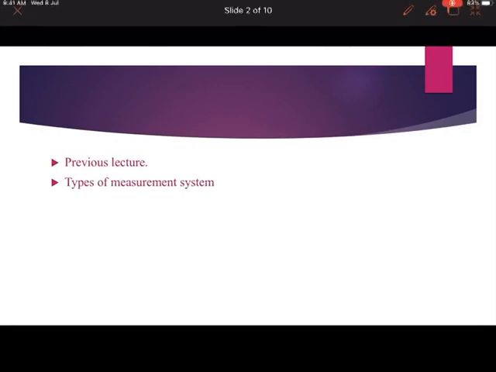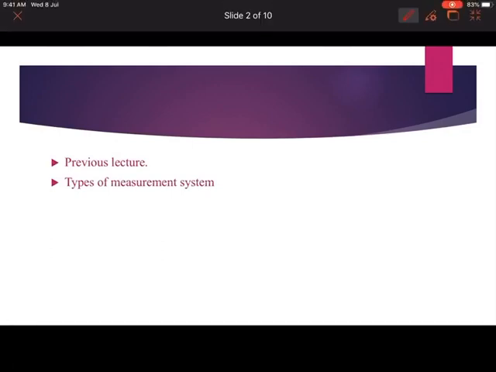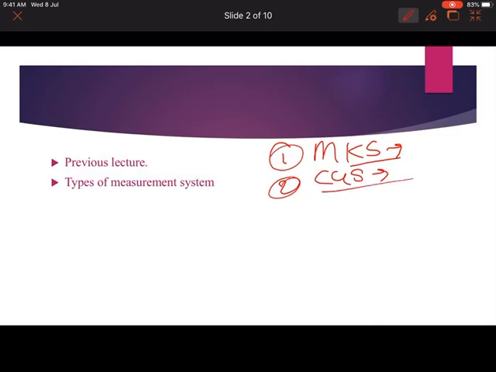Let's write it down. The first one was MKS, that is meter kilogram second. Second was CGS, meaning centimeter gram second, and third is FPS, that is foot pound second. It is also called the British unit. Then the fourth and important one is the SI unit, the SI measurement system, that is the international system, and that would be accepted for the universe.